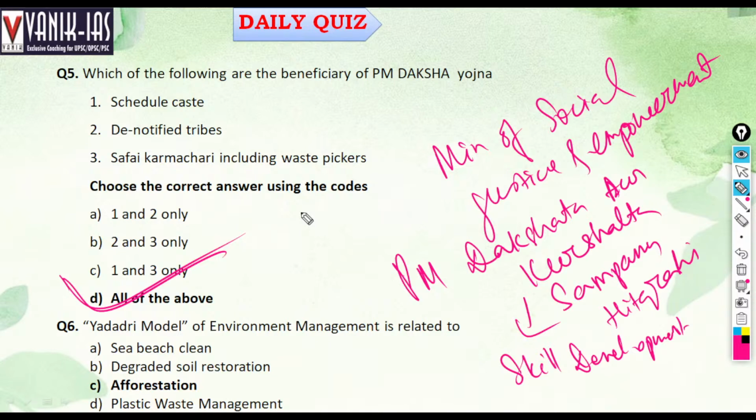Yadadri model of environment management, it is related to afforestation. C is the answer.